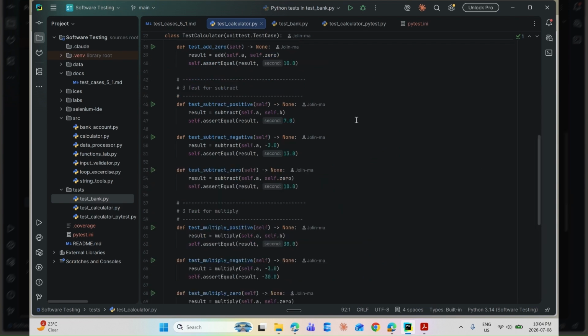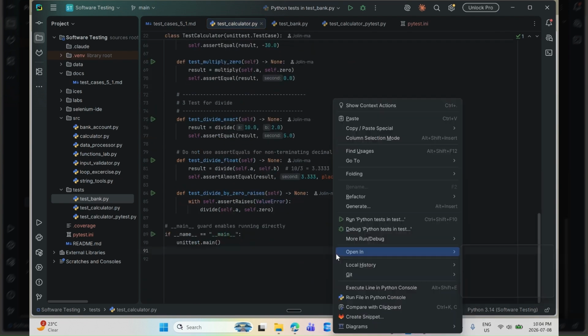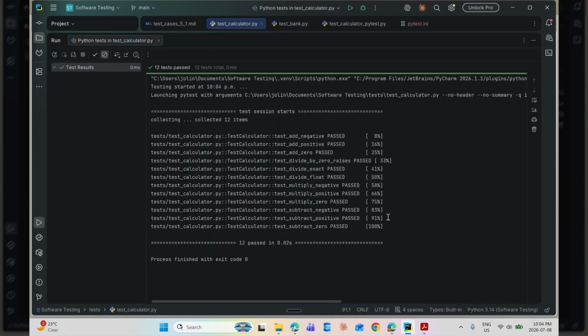Now the test_calculator.py, my first unit test suite, lesson 5.2 targeting calculator.py. Setup sets a, b, and 0 before every test, so all 12 methods share the same starting value. I'm going to run it, and 12 passed. This one uses assertRaises for value error. You're checking that divide by 0 throws, not that it returns something.